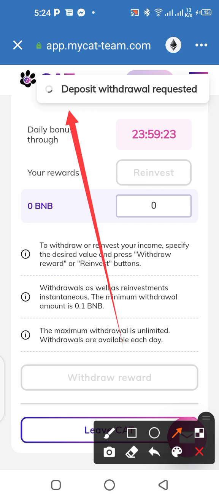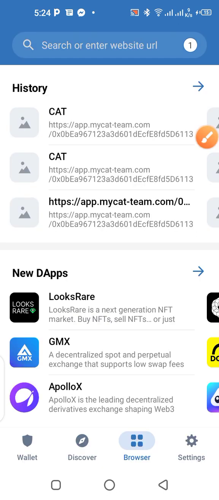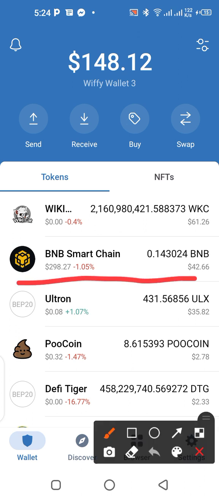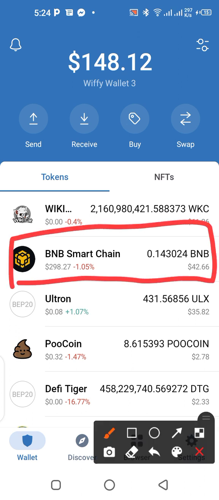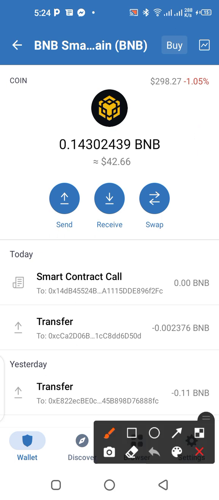Okay, I'll just go to the Trust Wallet account. I'm sure the money has been deposited there. So I'll just go to the Trust Wallet account, and then let's see what we have right here. Alright, so the fund has been deposited here. This is it here. Okay, the money has been deposited here. So let me just click here so I can be sure of that. Okay, so let me click on this.